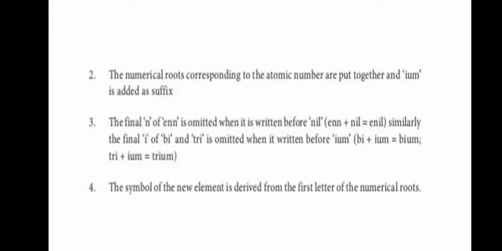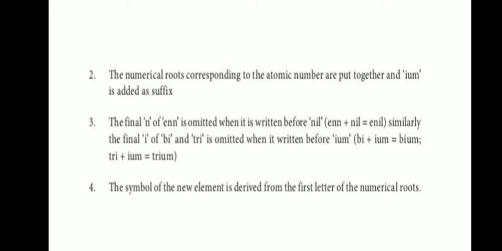Rule number 2: the numerical roots corresponding to the atomic number are put together and ium is added as suffix. Rule number 3: the final n of enn is omitted when it is written before nil. Similarly, the final i of bi and tri is omitted when it is written before ium. Bi plus ium gives bium, tri plus ium gives trium.